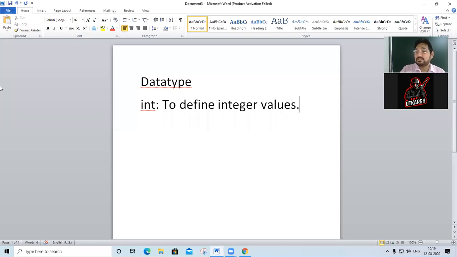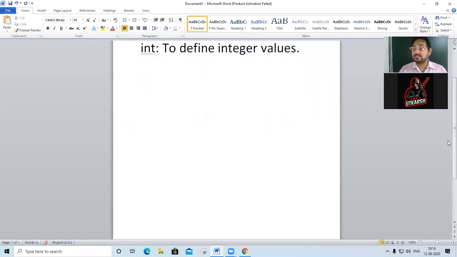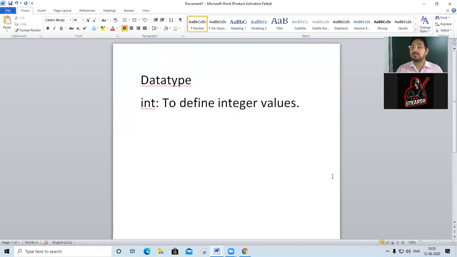Sneha, what is an integer? Chirayush, what is an integer? Come on. I'm giving you a command to unmute. Utkarsh, you want to say something? Sir, the set of all positive, negative and zero, all values.